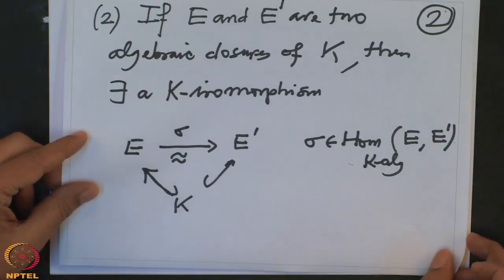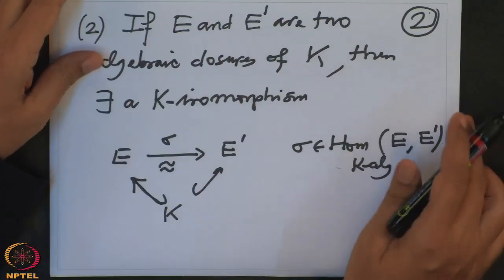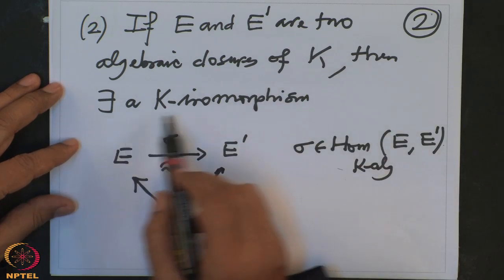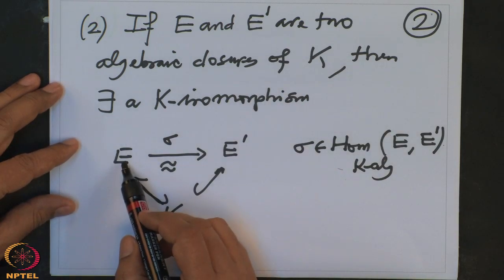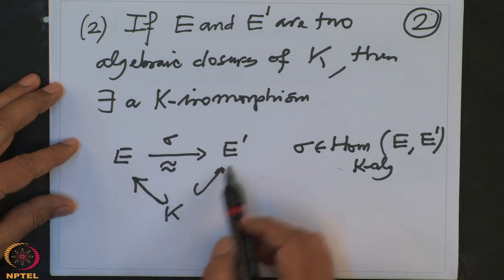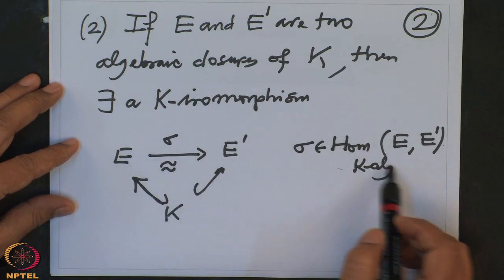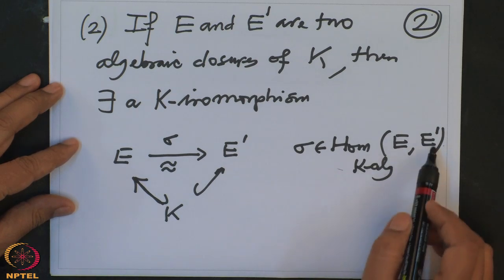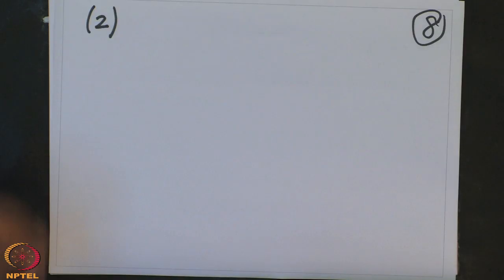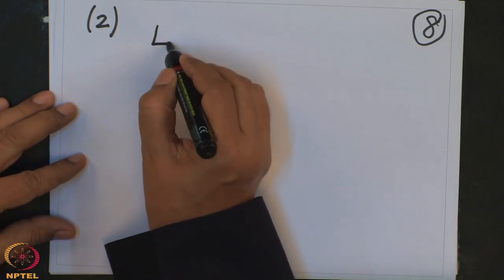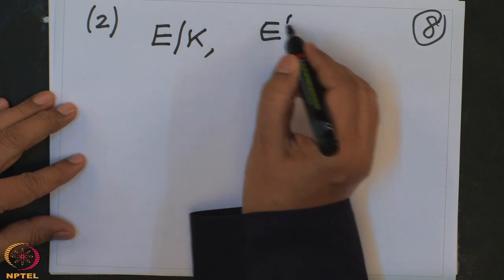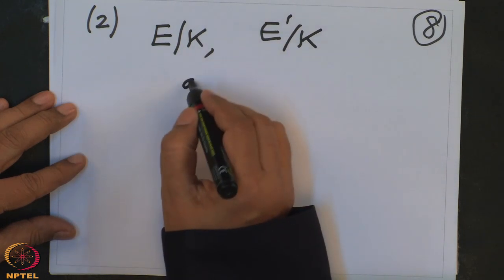I just wanted to show you 2: if E and E prime are two algebraic closures of K, then there exists a K isomorphism from E to E prime, a K algebra isomorphism. All right. So we have given two algebraic closures, E over K and E prime over K. They are algebraic closures of K.